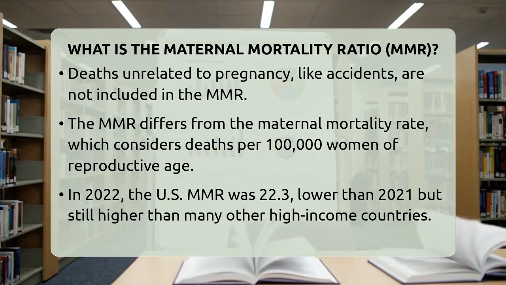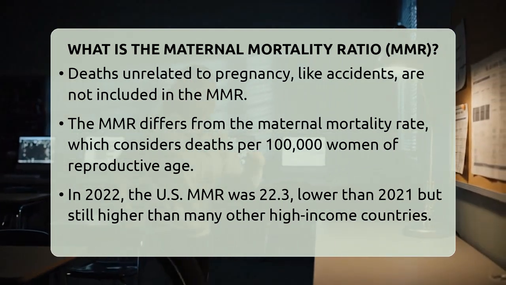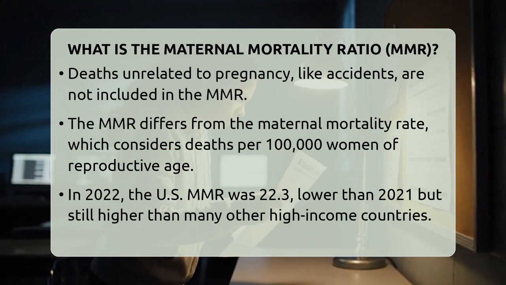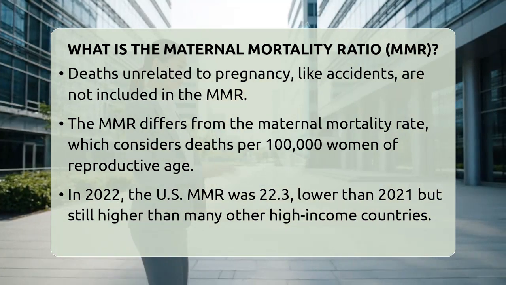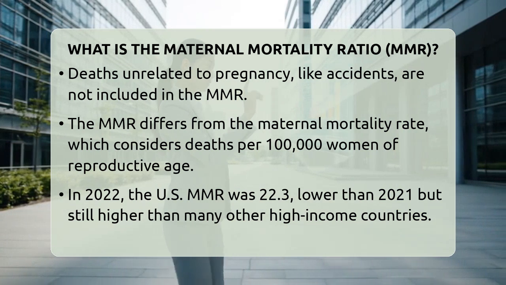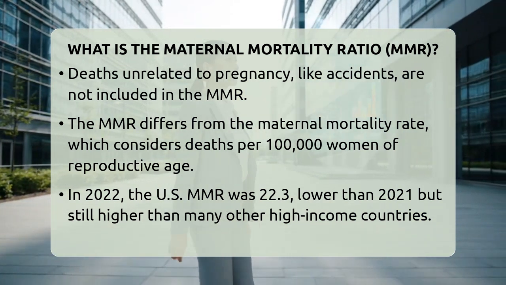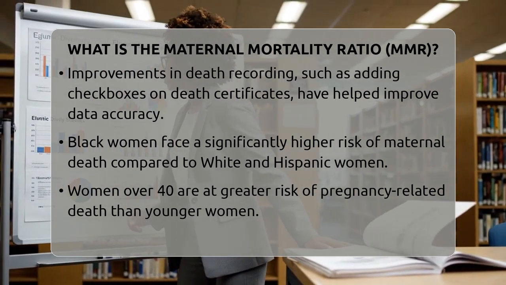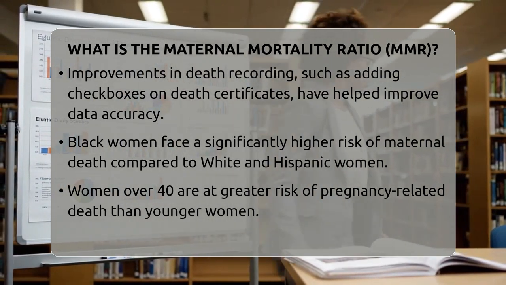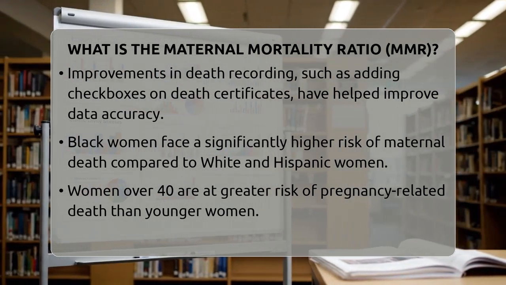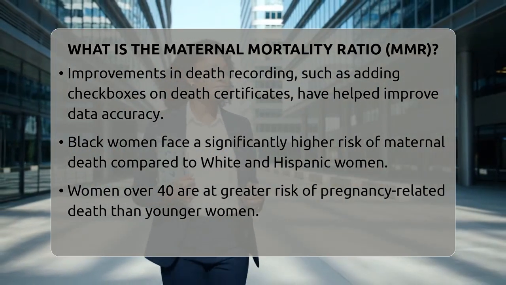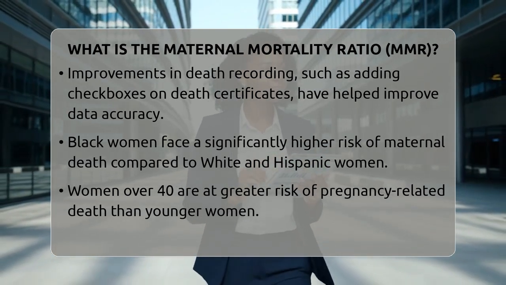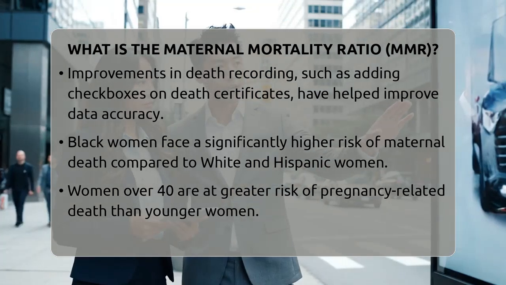In recent years, the United States has seen some changes. In 2022, the maternal mortality ratio was 22.3 deaths for every 100,000 live births. This was lower than the 32.9 in 2021, but it is still higher than in many other high-income countries. Changes in how deaths are recorded, like adding a checkbox on death certificates to better identify maternal deaths, have helped improve accuracy. The maternal mortality ratio is not the same for all women.